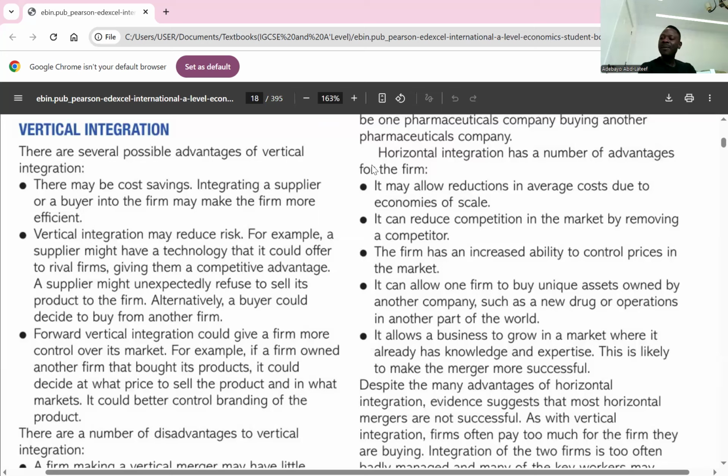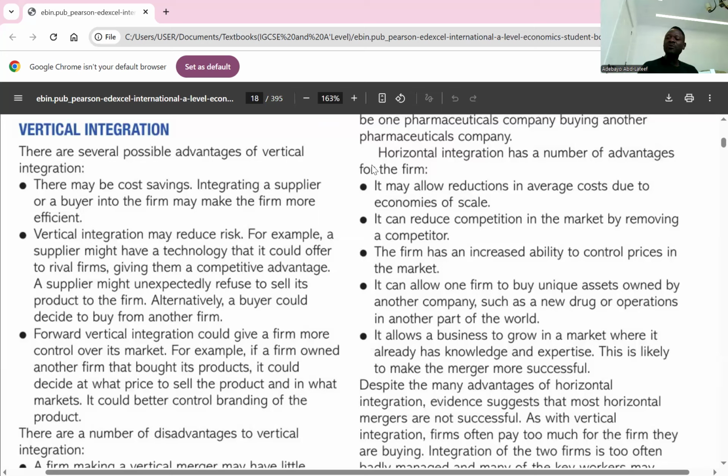A firm making vertical integration may lack expertise. The problem is that a firm making vertical integration may lack expertise in the particular industry, which may lead to poor decision making and failure. Now that you have access to the customers, you might not have expertise in how customers' minds work because you didn't deal with customers before now. So that might bring about poor decisions and might bring about failure. Is it making sense? Yes. Great.